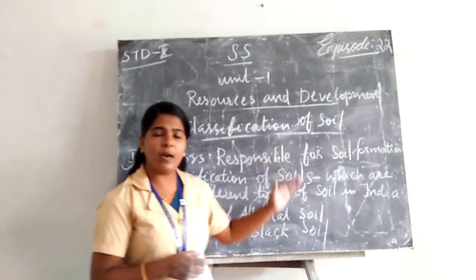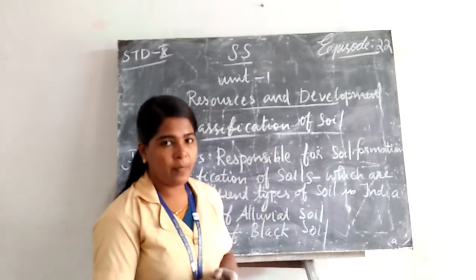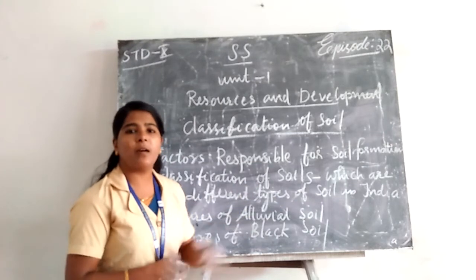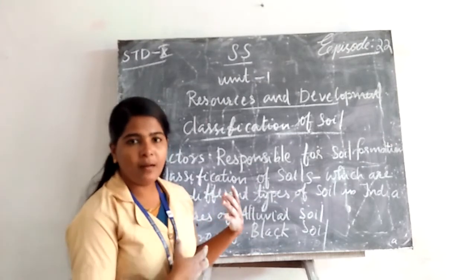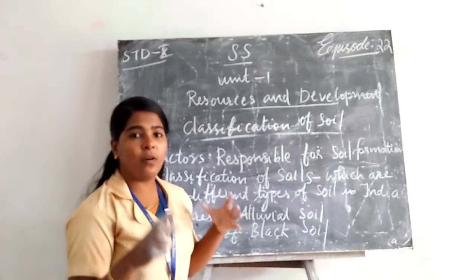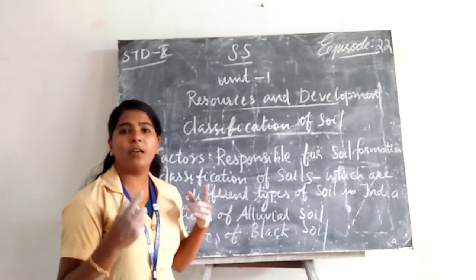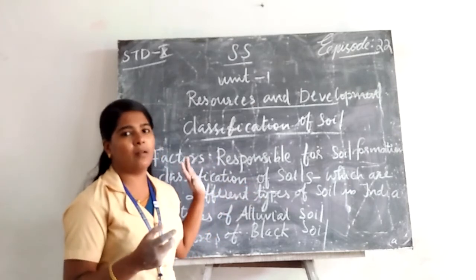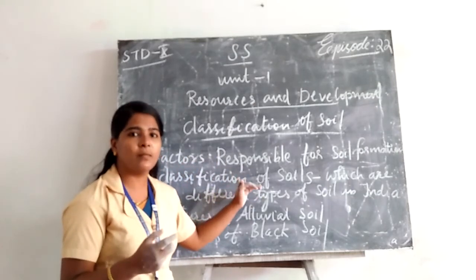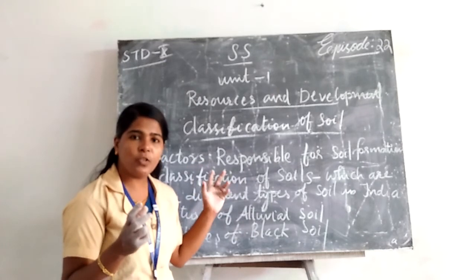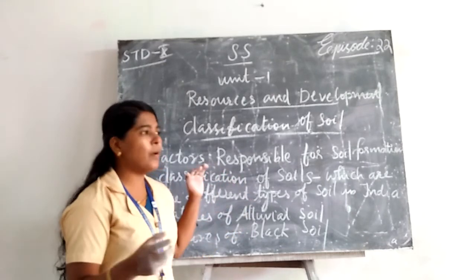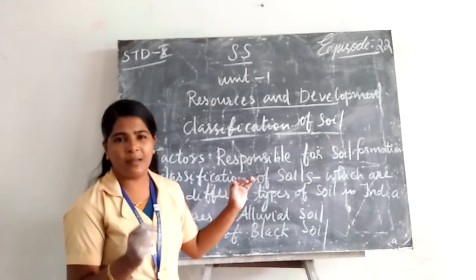Khadar is fine and fertile in nature, while Bhangar is less fertile than Khadar. Both are alluvial soil with equal proportions of potash, phosphoric acid and lime, but compared to Khadar, Bhangar is less fertile.